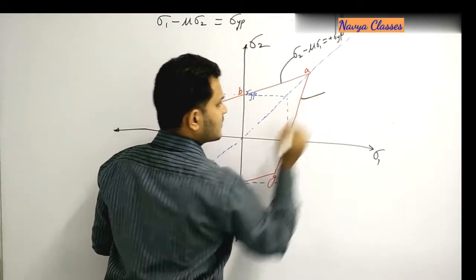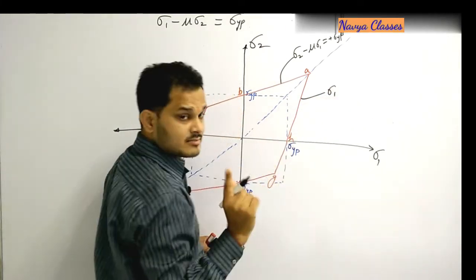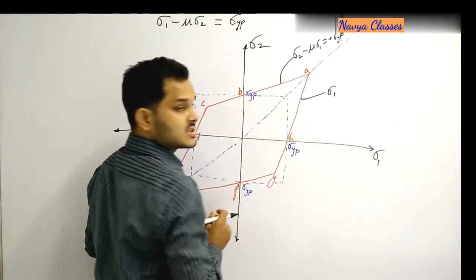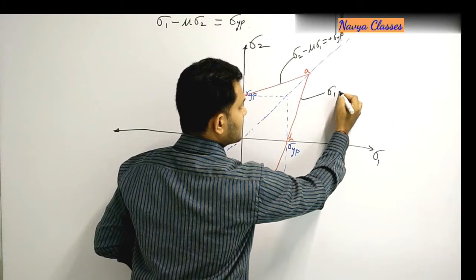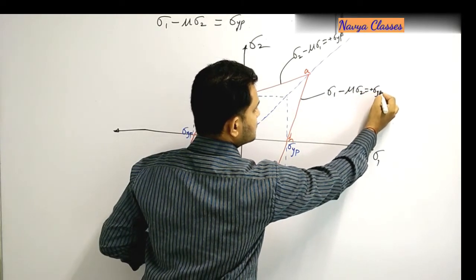Similarly, if you want to write the equation for this line, it will be sigma 1. Why sigma 1? Because it is on the line of sigma 1, away from this sigma 1 square. So sigma 1 minus mu sigma 2 is equal to plus sigma yp.